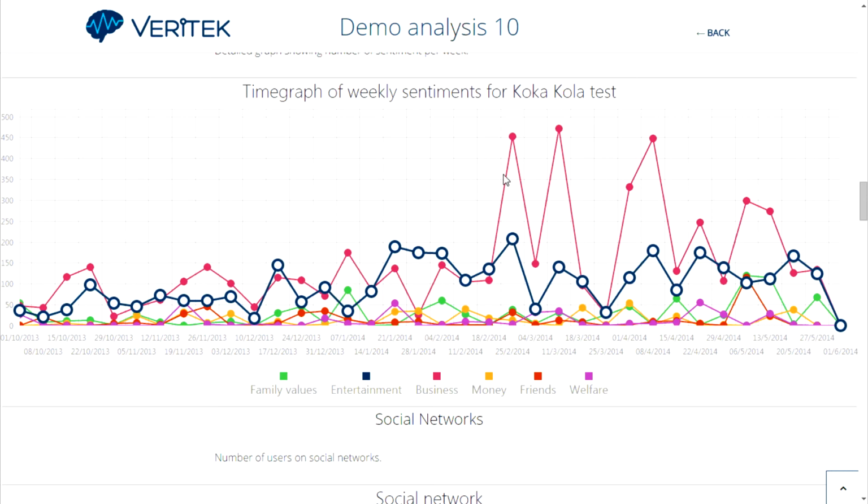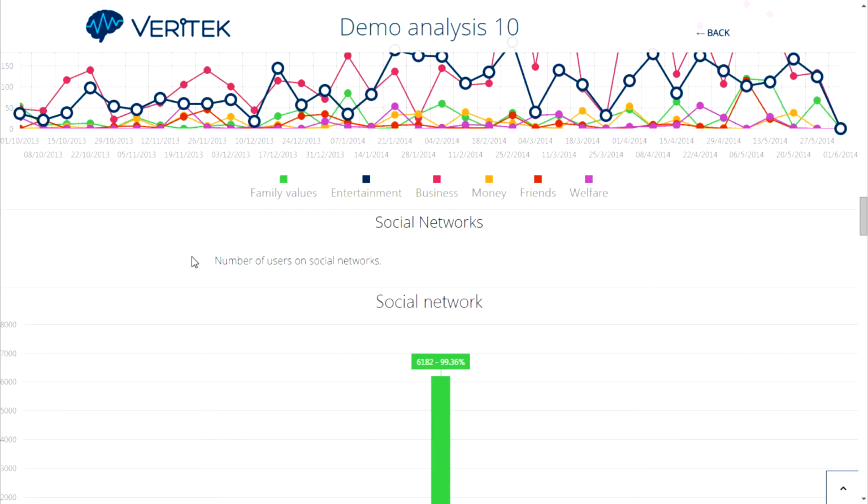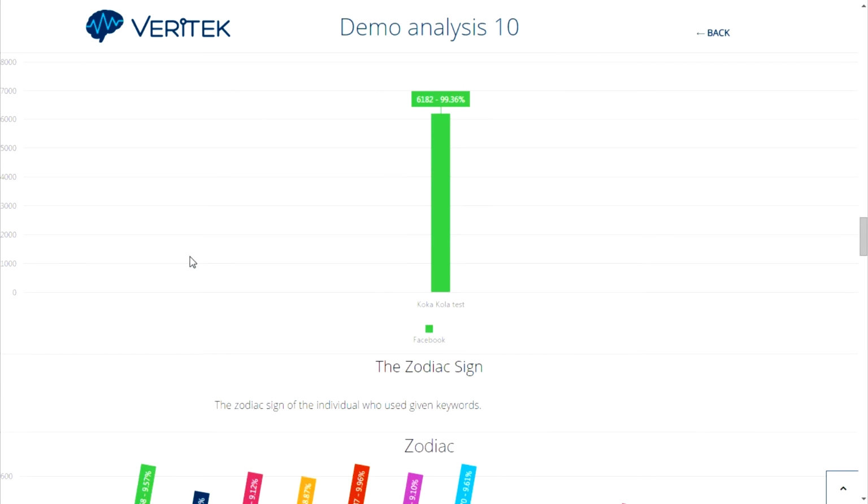For the next part of analysis, we presented deep sentiment for Coca-Cola on a weekly basis. For example, on the 21st of January 2014, Coca-Cola was mentioned related to entertainment 189 times. Like in the previous analysis, we can see demographics for this sample.